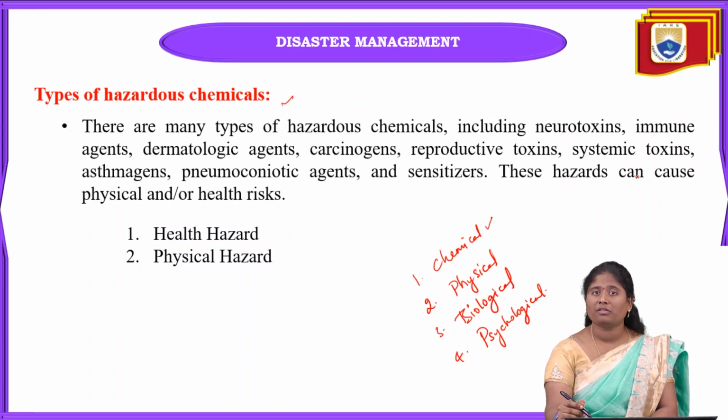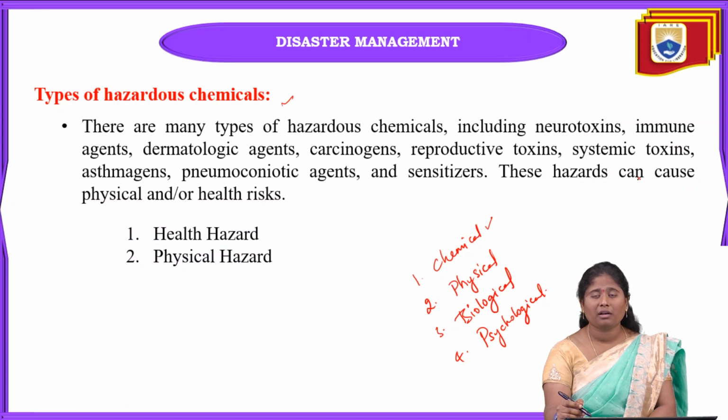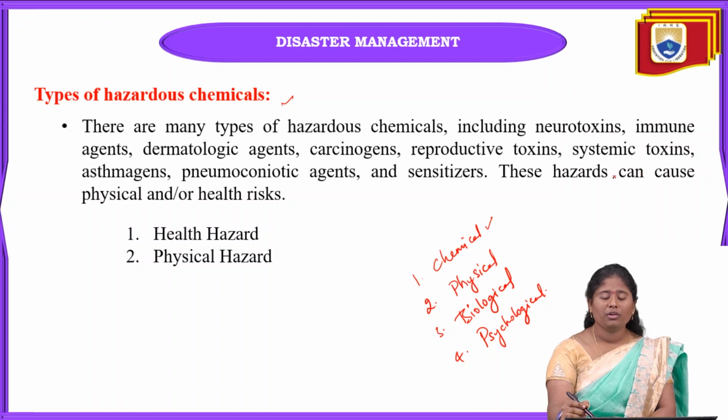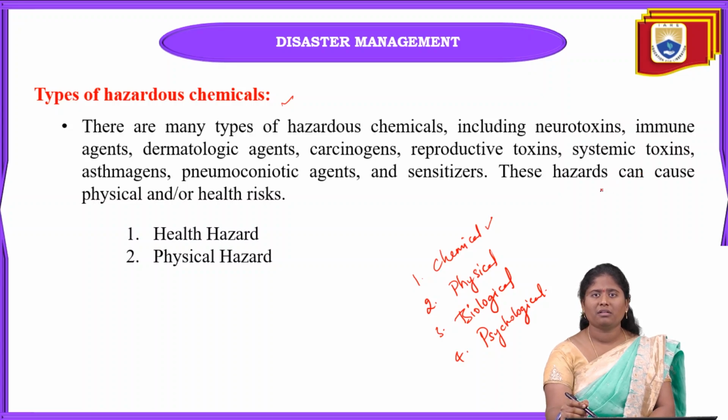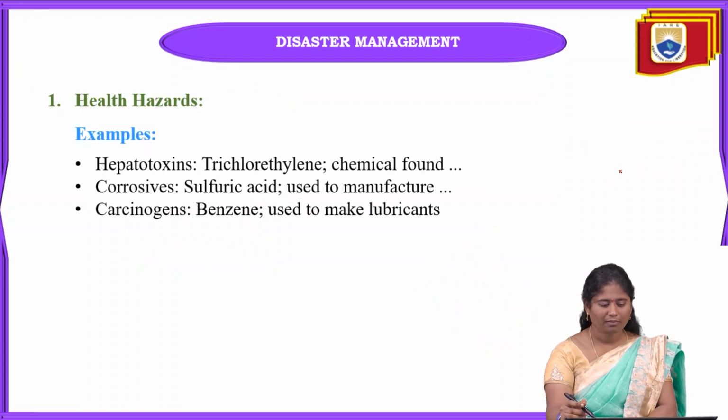Next are asthmagens, pneumocystic agents, and sensitizers. These are the chemical hazards we are going to study. Chemical hazards give rise to physical hazards and also health hazards.